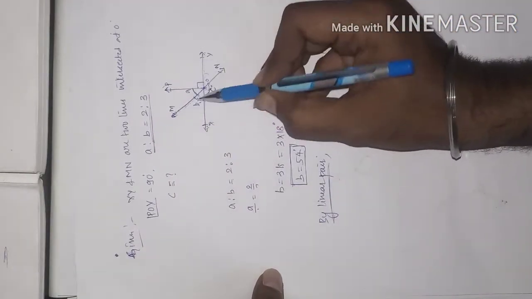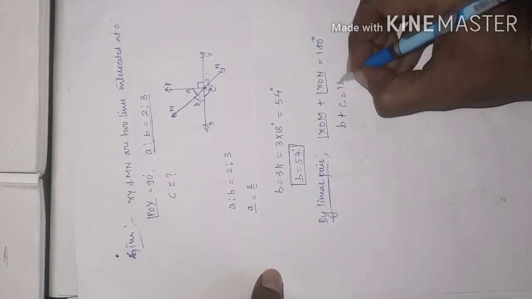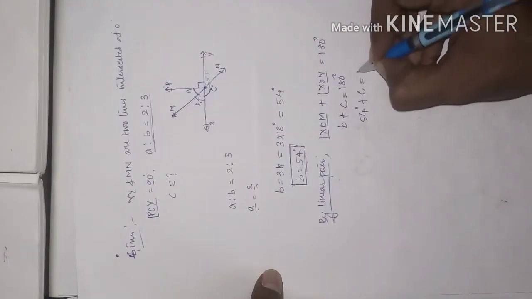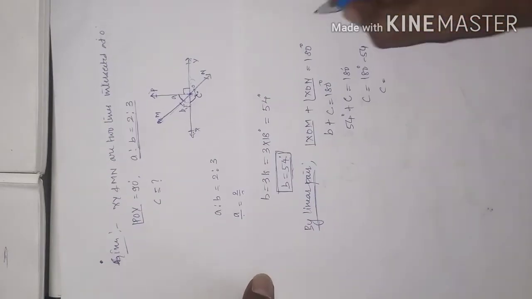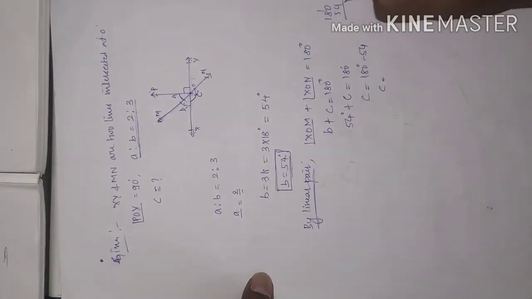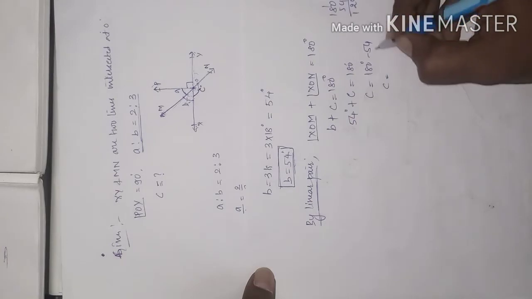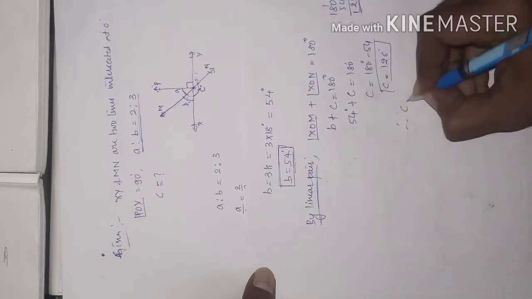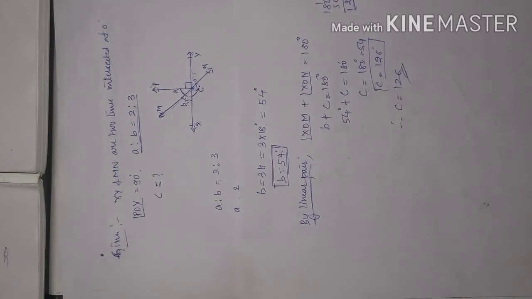Now what is XOM? B here, plus what is XON? C, which is equal to 180 degree. So what is the value of B? 54 degree. Angle C is equal to 180 minus 54. Subtract this, 180 minus 54, how much does it come? 10 minus 4 is 6, 7 minus 5 is 2, and this is 1. So 180 minus 54 is 126. So angle C is equal to 126 as the answer. This is about the second question of the exercise.